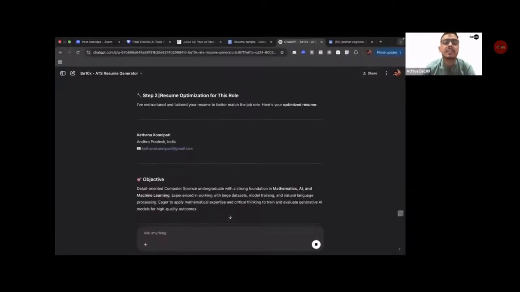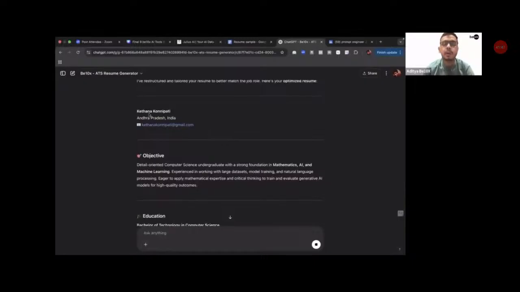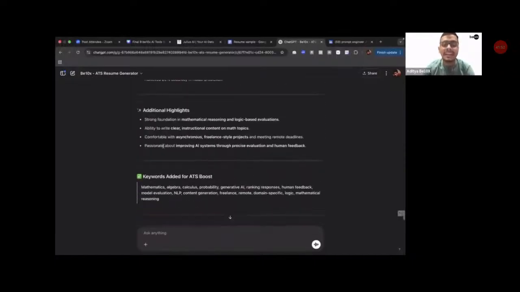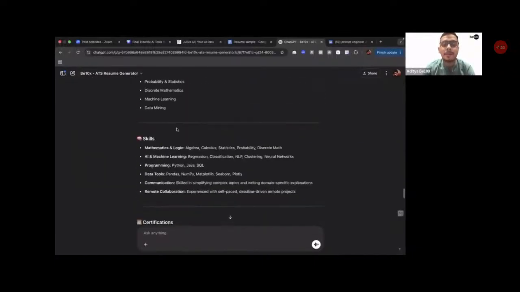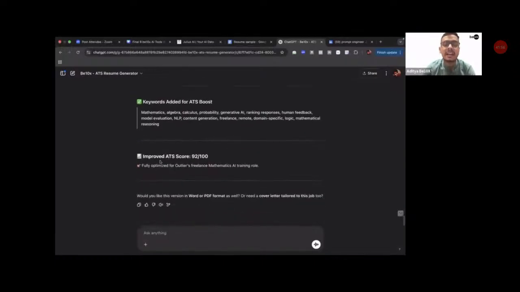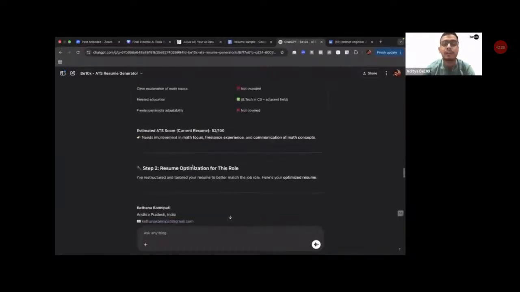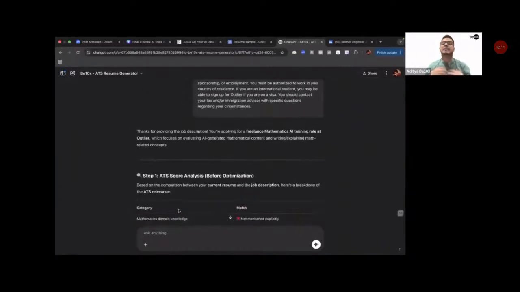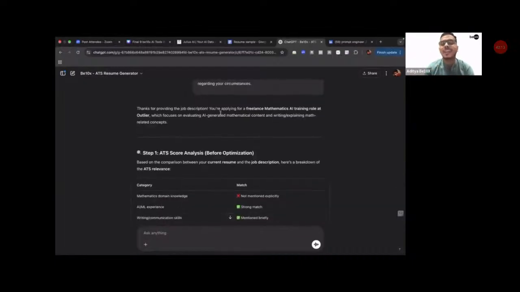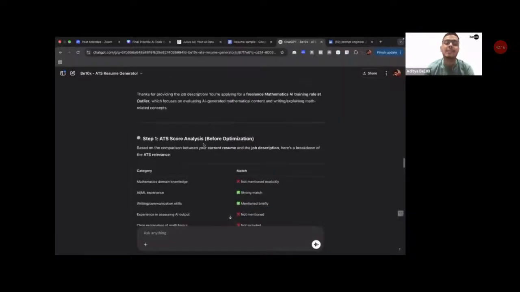Now it is giving me step 2, resume optimization for this particular role. Now guys, it is optimizing my entire resume to make it ATS friendly. Okay, and it has optimized my entire resume, made it ATS friendly, and improved its ATS score to 92 out of 100. How many of you are mind blown by this and feel much more confident about applying for jobs? Even if I'm not qualified for this particular job, if my resume is optimized like this, I will at least be called for the interview, and then if I have the correct skills, I'll get shortlisted for the role as well.